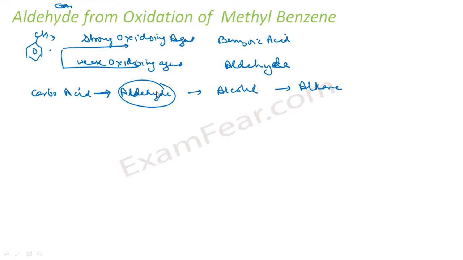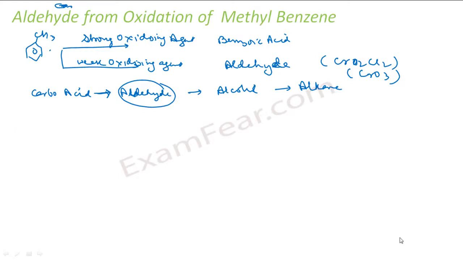So just remember that if you want to form aldehydes, either by oxidation or reduction, you have to use weak agents. There are various options of weak oxidizing agent. For example, you can use CrO2Cl2, or you can use CrO3. You can use any of these. So let's see option 1, that is CrO2Cl2.